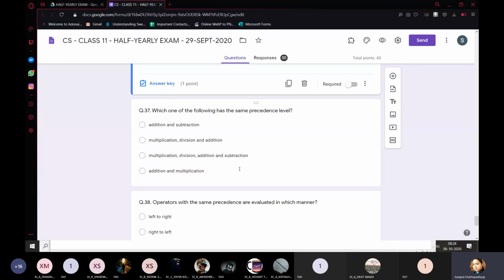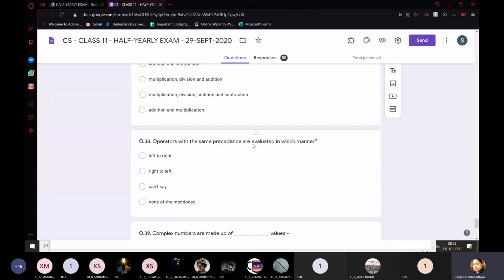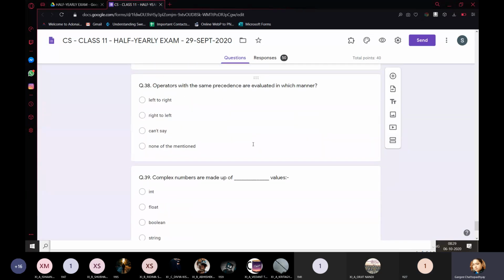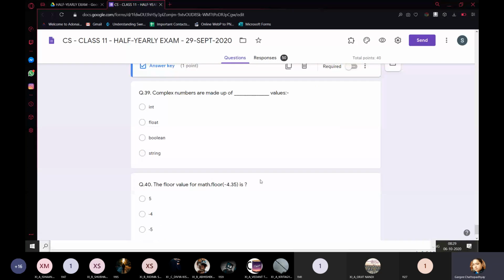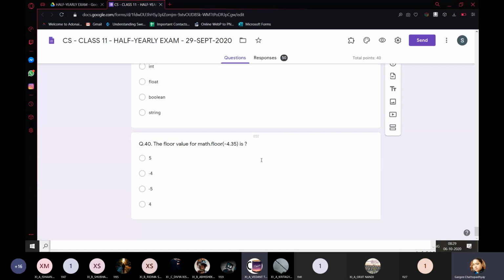Which one of the following has the same precedence level? Addition and subtraction. Operators with the same precedence are evaluated in which manner? Left to right. Complex numbers are made up of dash values. Float values.